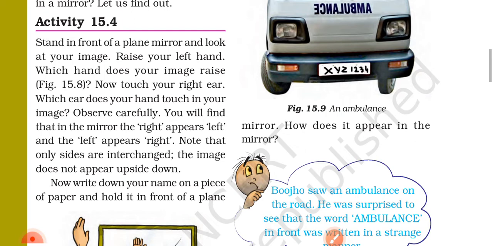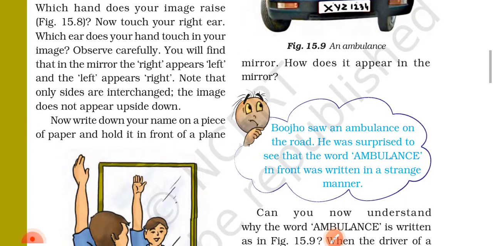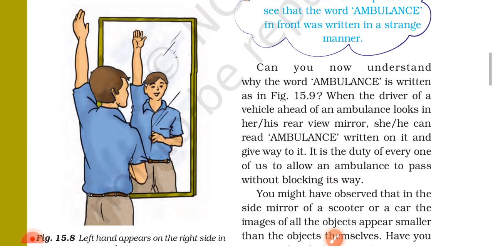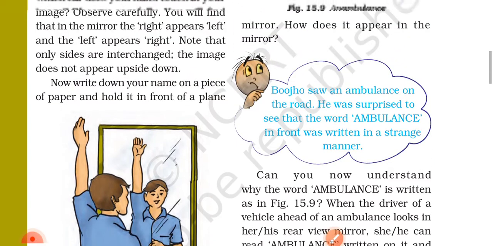How does it appear in the mirror? Bojo saw an ambulance on the road. He was surprised to see that the word ambulance in the front was written in a strange manner. Can you now understand why the word ambulance is written so in Figure 15.9?